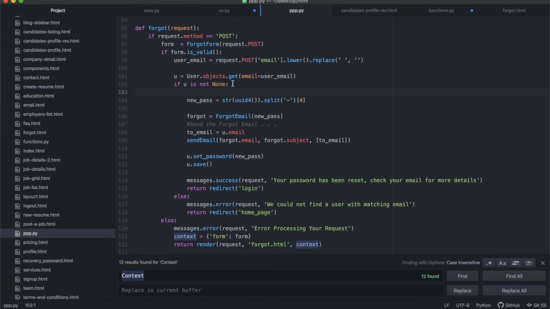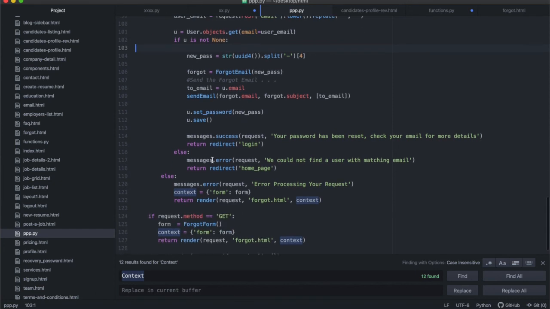That's how nice it is to write in Python. Basically, you're writing like a sentence. If user is not none, right? So if there is data inside of this fetch from the database, then we can do something with it, okay? Else, if it is none, we're going to flash an error message to the user that says we could not find a user that matches your email address, right? That's all we're going to say to them, and then we're going to redirect them to the home page, right?